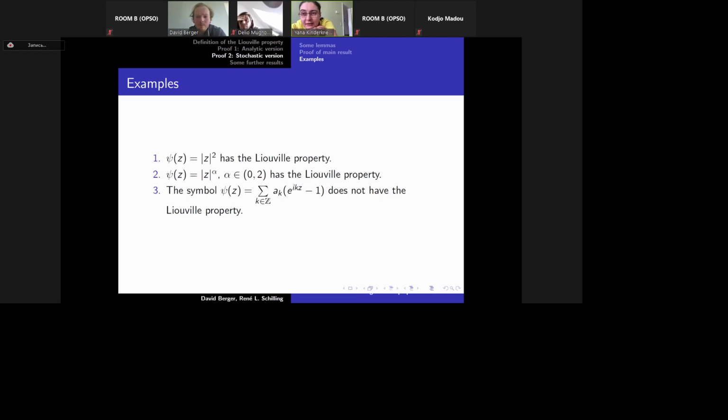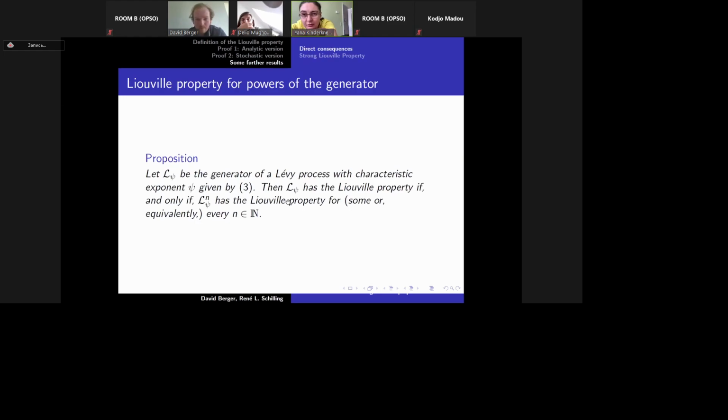Okay, and then the next question is, so you have said that if we have a Liouville property, then if we consider powers of a generator, then we still have a Liouville property. Yes? What about subordination? Not powers, but just composition with some Bernstein function.